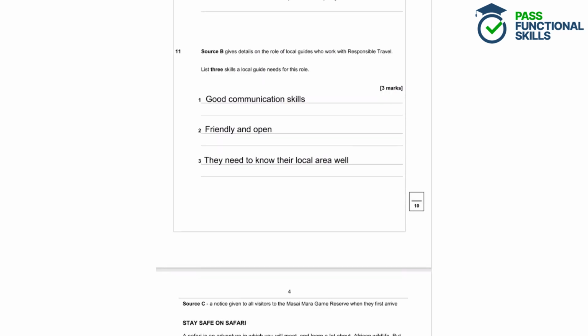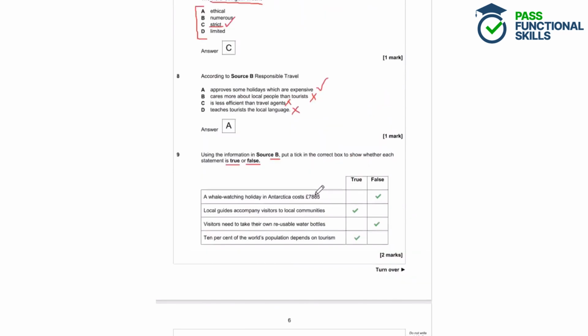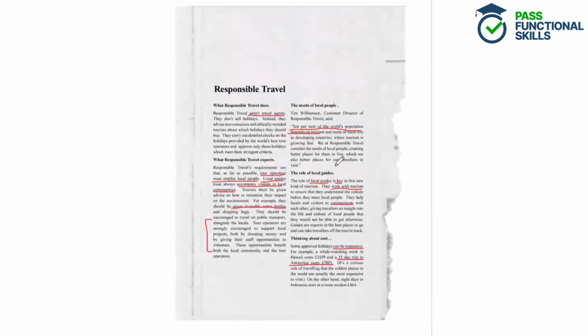Question 11. Source B gives details on the role of local guides who work with responsible travel. List 3 skills a local guide needs for this role. So we want to find 3 skills that a local guide would need to work with responsible travel. Okay, so we're going to have to infer some of these skills from the text. So if we have a look at the text and we see the role of local guides,